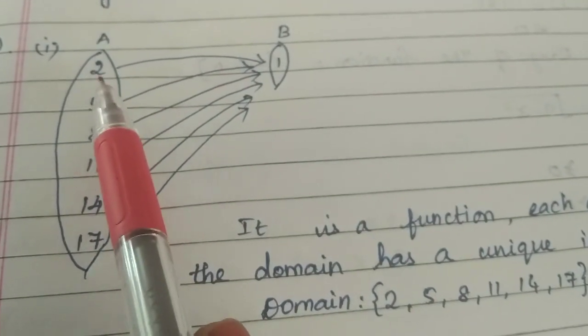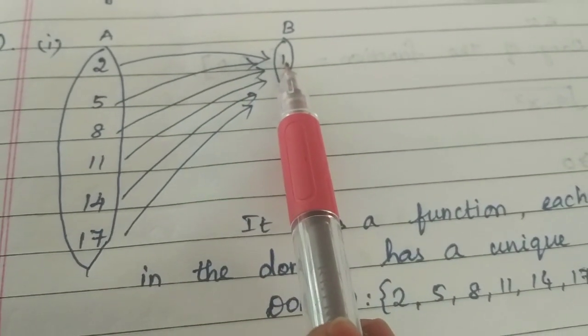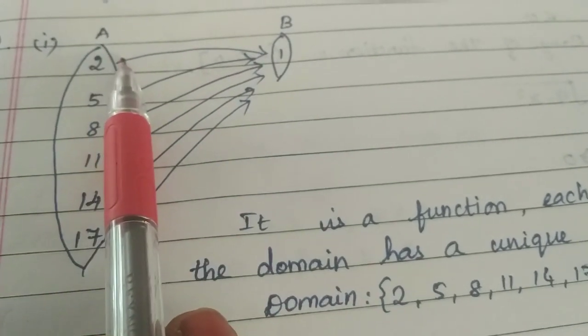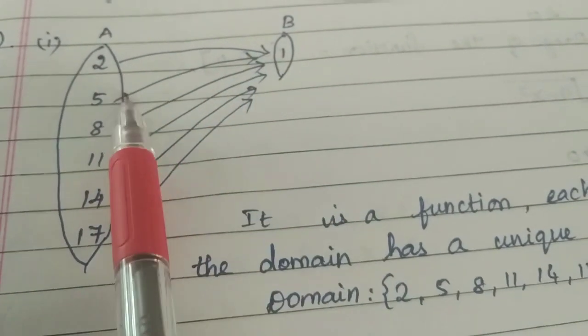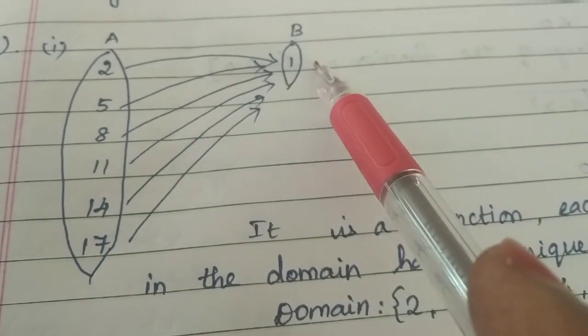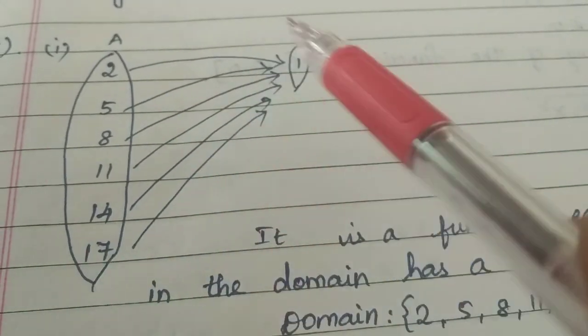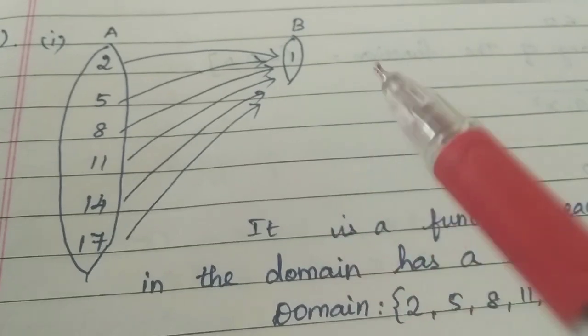Each and every element in the set A has only one image in the set B. Does it have only one image, or two images? For 2, there is only one image. For 5, only one is the image. For 8, only one. For 11, one. For 14, one. For 17, one. Therefore, it has only one image, so it is said to be a function.